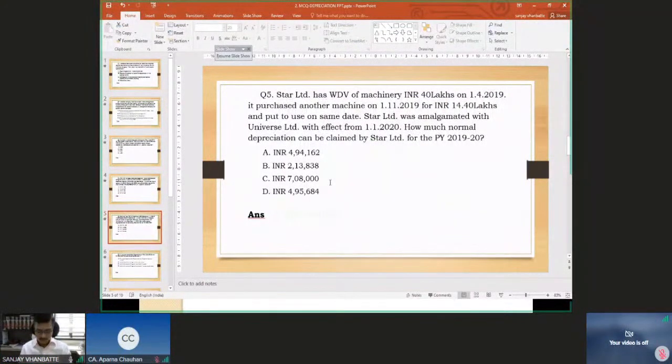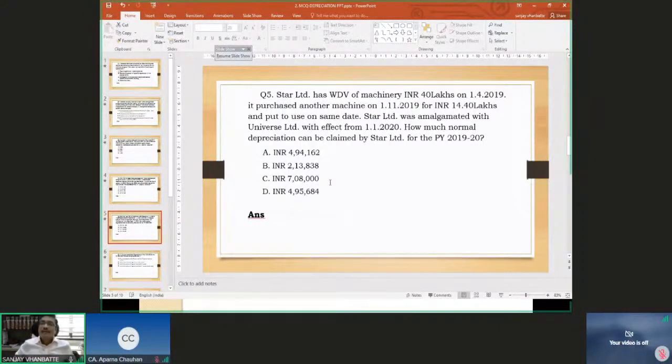Star Limited has written down value of machinery of 40 lakh rupees on 1st April 2019. It purchased another machine on 1st November 2019 for INR 14.40 lakhs and put it to use on the same date. Star Limited was amalgamated with Universe Limited with effect from 1st April 2020.